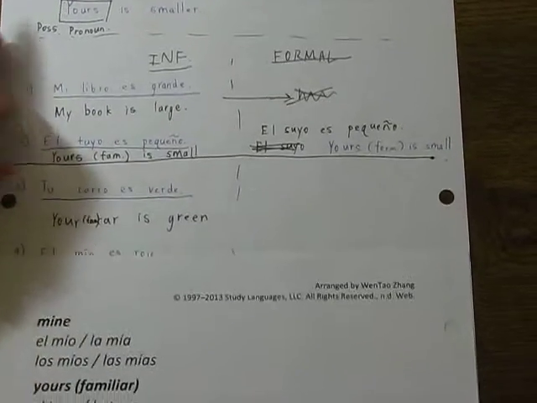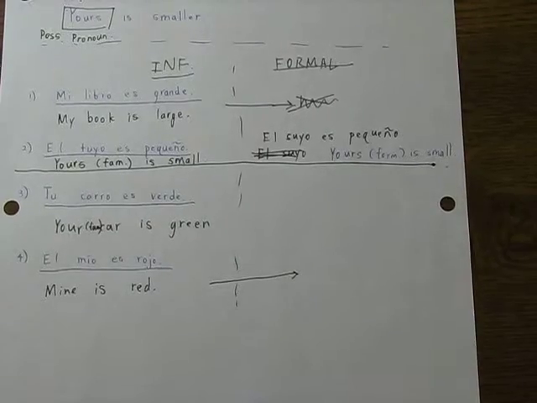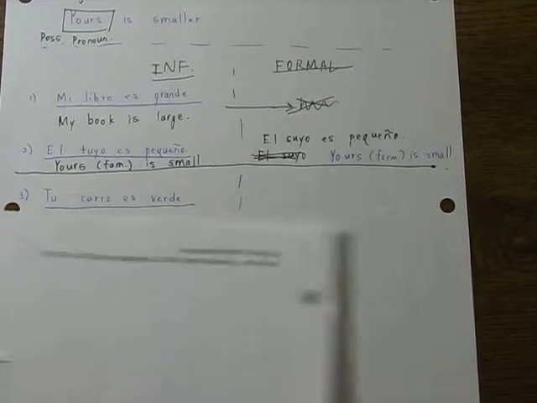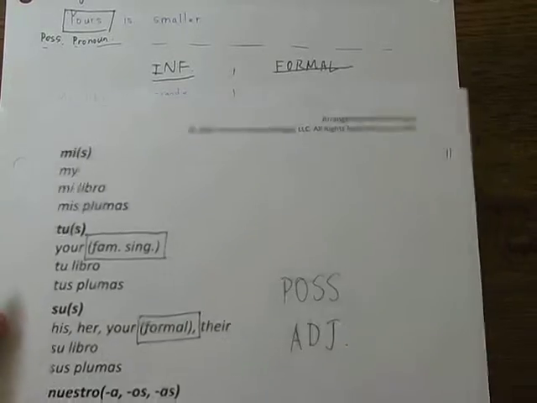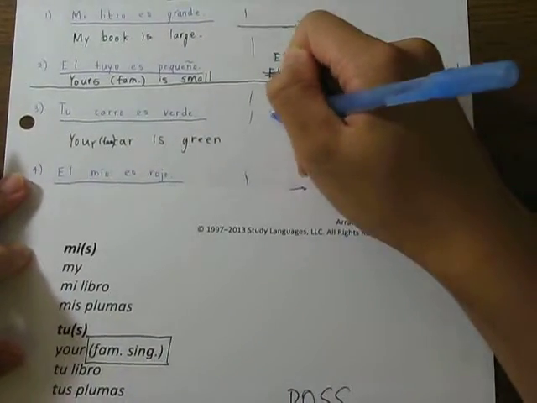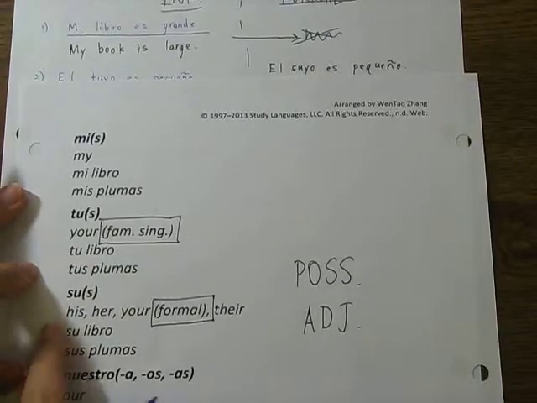Now next, let's take a look at number 3. Number 3 is a possessive adjective, so we put away the pronouns list and instead we use the possessive adjective list. Number 3 says, your car is green. Let's write the Spanish for that first. We're trying to say it in the formal tense, so we're going to use su, because instead of using tu, we use su.